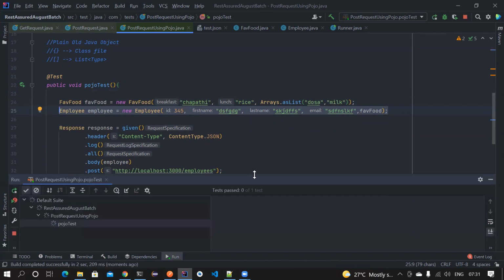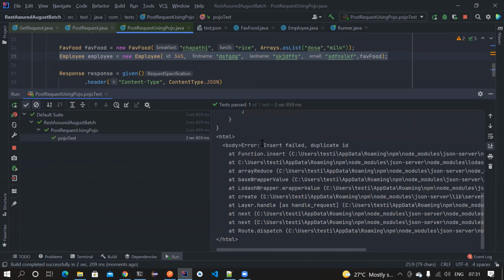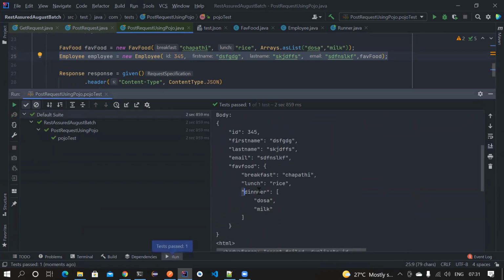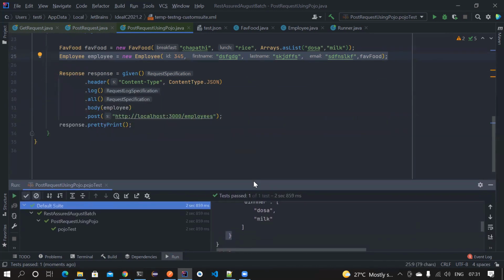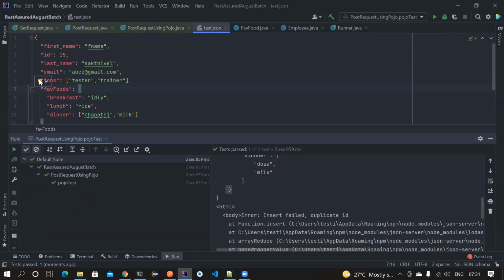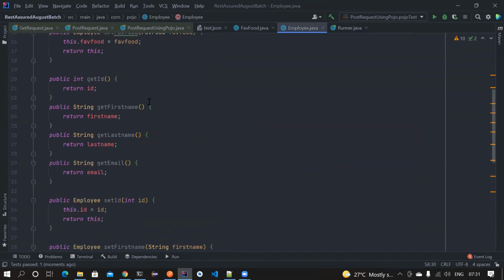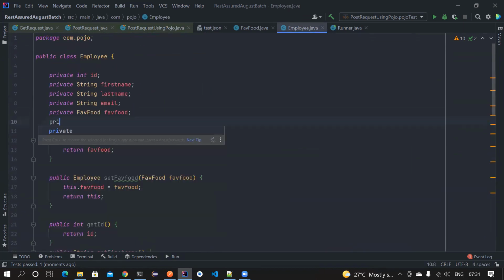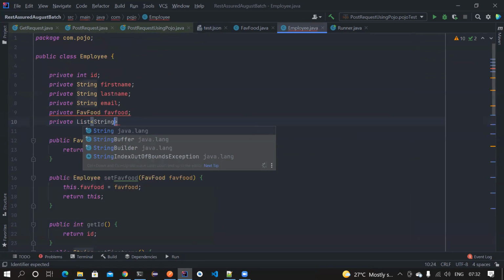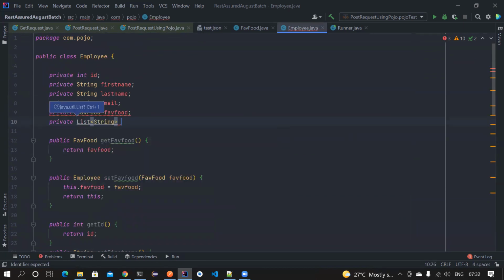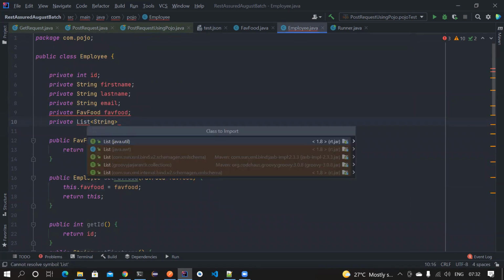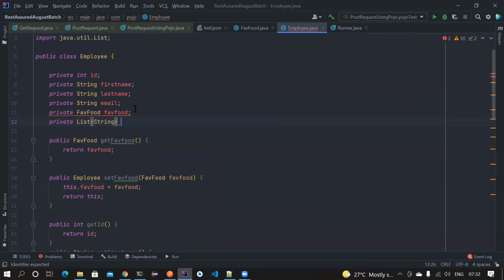Now if you notice, we have dinner as a list of arrays inside the favorite food JSON object. That's what we want, right? And next, there is only one pending, that is we need to add jobs as a list of strings inside the root node. If it is inside the root node, then I have to go to the Employee class and then I have to add a private List of String. If it is storing numbers, you can give integers, but in my case it is storing strings, so let me also import it. And then this is basically jobs.